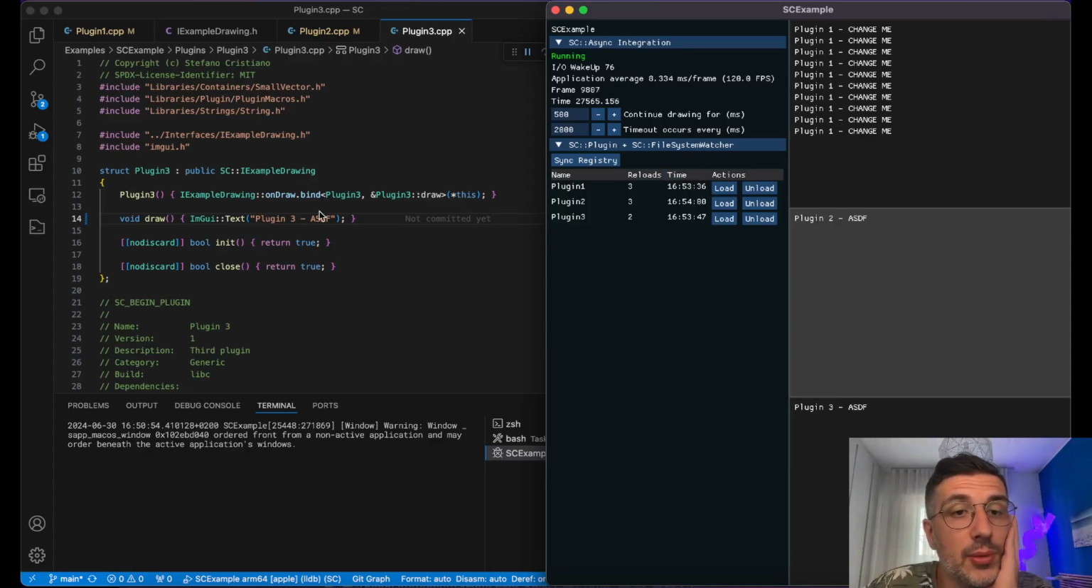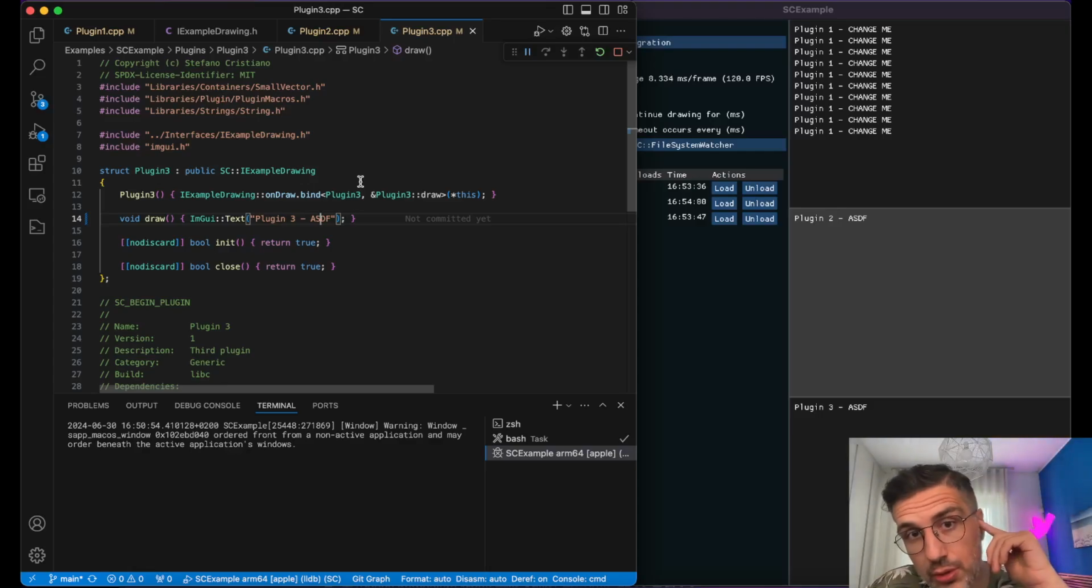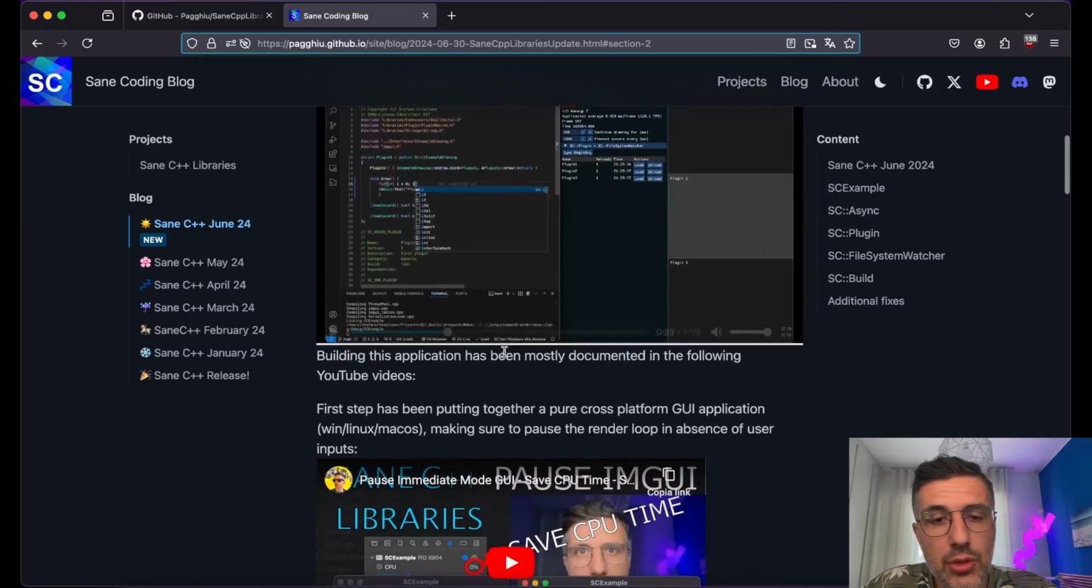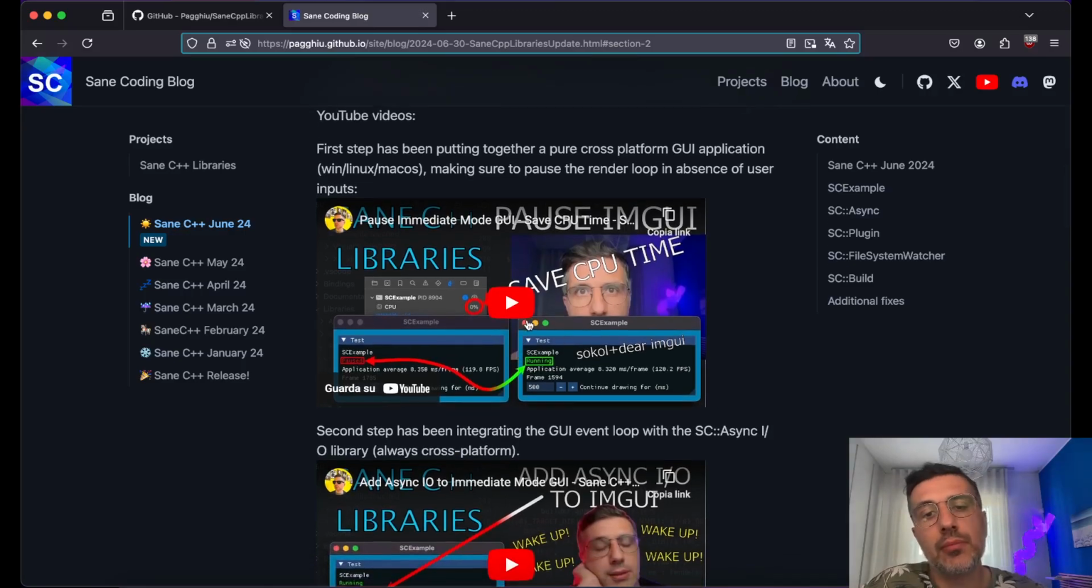And if you have been paying attention, this is also monitoring the folder where the sources are. So there is a use of the FileSystemWatcher library. All of this has been shown in this series of videos. The first one is where I'm just creating the application and showcasing how to integrate it with basically just the input part. So how to make it pause and unpause using the mouse and keyboard input.